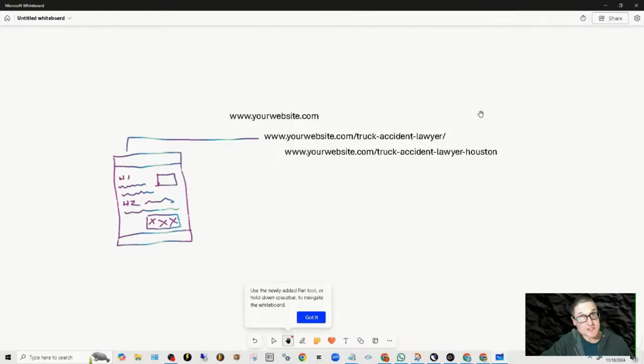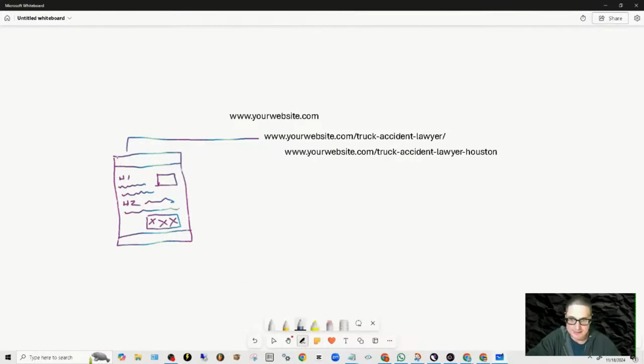Within the this-is-what-we-do page, Truck Accident Lawyer, we will internally link to our location pages. How I wrote it out was Accident Lawyer Houston. To go one level further, I wanted to outline the actual page structure. How I've done this here is just like this. You have your main head of the page up here, probably a logo, and then you would list out accident lawyer, maybe car accident lawyer, train accident lawyer, and then you'd have probably a contact.